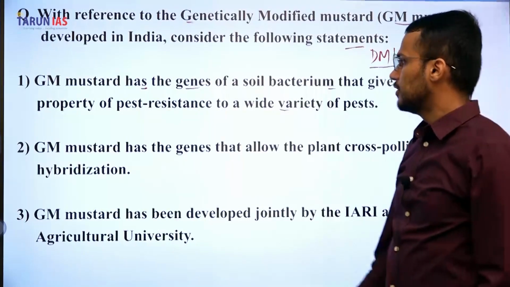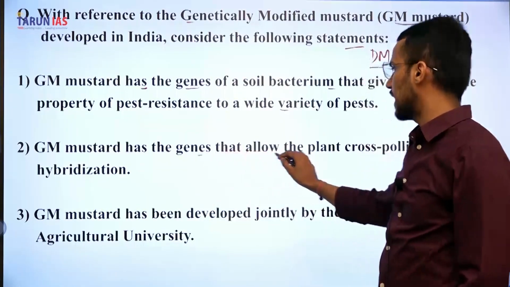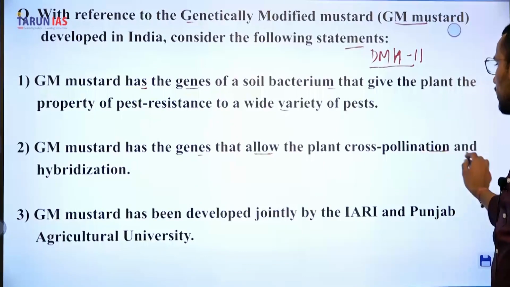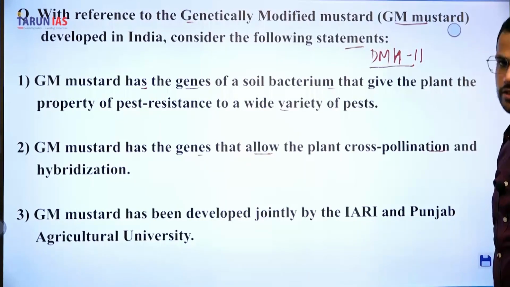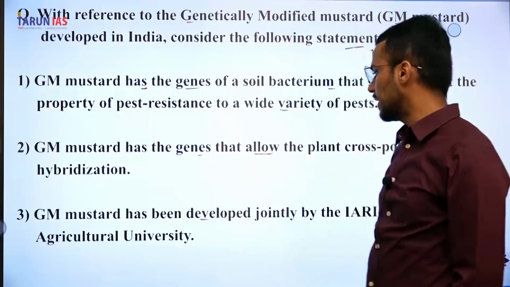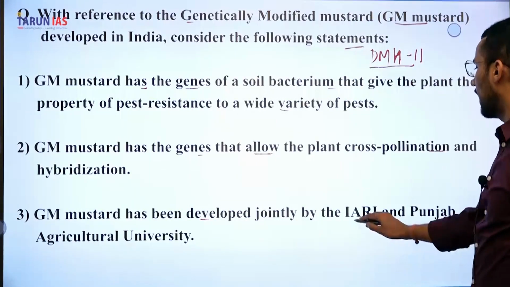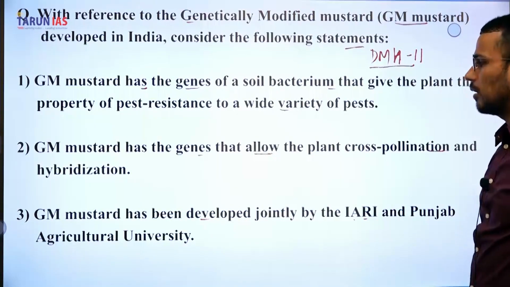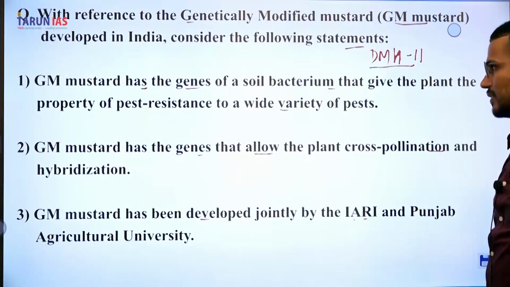Second, GM mustard has the genes that allow the plant cross-pollination and hybridization. Third, GM mustard has been developed jointly by IARI and Punjab Agricultural University.